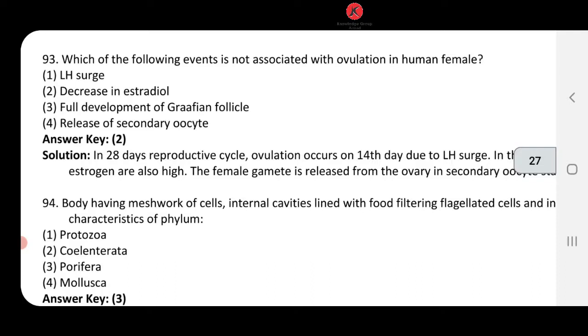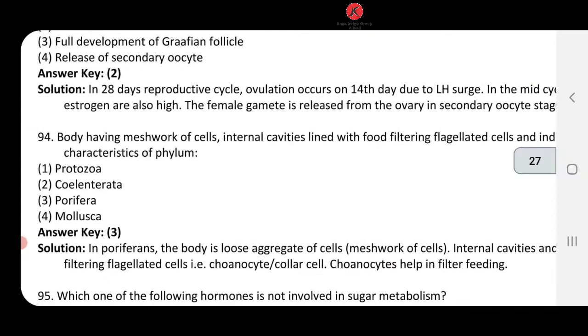So which event is not associated with ovulation? तो this is decrease in estradiol है ना. तो 93, आंसर नंबर 2 is going to come. As ovulation में LH surge होता है, there must be full development of Graafian follicle, तभी वो rupture होके secondary oocyte release करता है. So 93, answer number 2 is going to come.